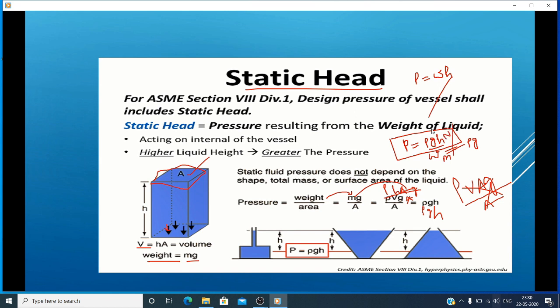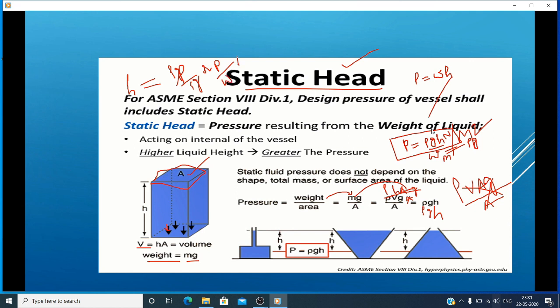Already in the first chapter you have discussed this. We have P equal to W into H, specific weight into H. Pressure equals specific weight into H. In terms of head, you can write H equal to P by W or P by rho g. You can call it the pressure head or static head. For this static head, the units are meters. P by rho g, the units are meters. You can write it as P by W.